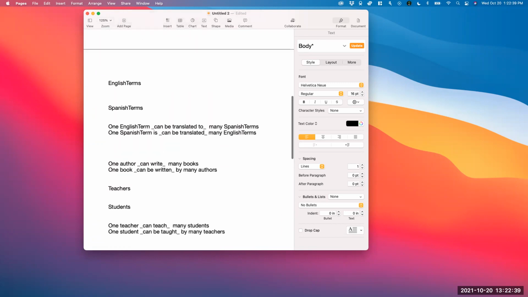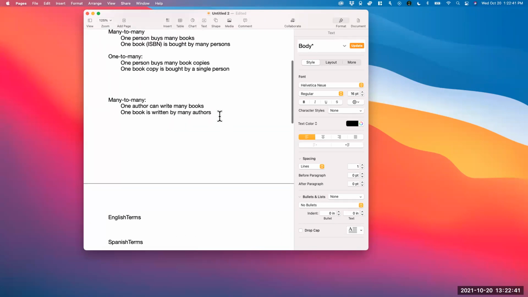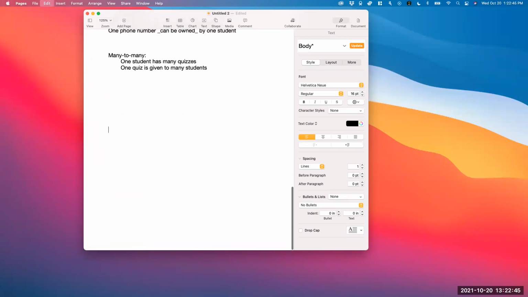Let's start with something that I like, which is the book author. I feel the book authors is a good example. It's kind of more clear. Typically, when you have a many-to-many relationship, you have three tables. This is something that you need to make sure that you understand. You actually have three tables, not two tables. When you have one-to-many, you have two tables. One of them is going to have a primary key, and one of them is going to have a foreign key.